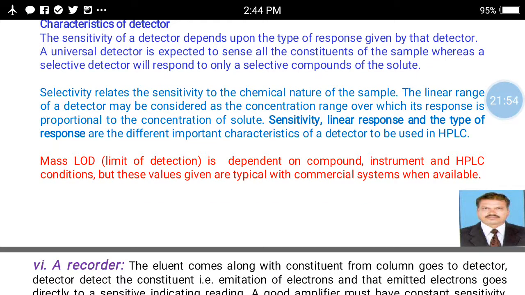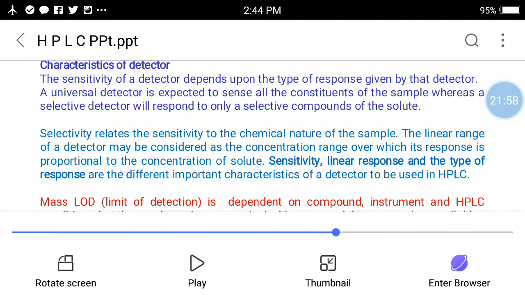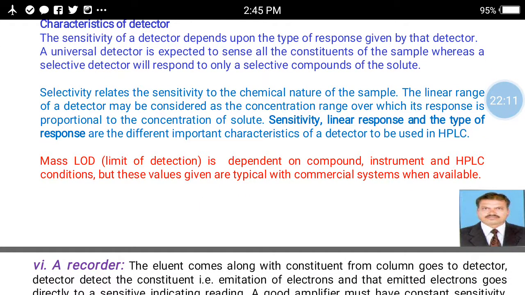The linear range of the detector may be considered as the concentration range over which the response is proportional to the concentration of solute. Sensitivity, linear response, and the type of response are important characteristics of the detector to be used in HPLC.